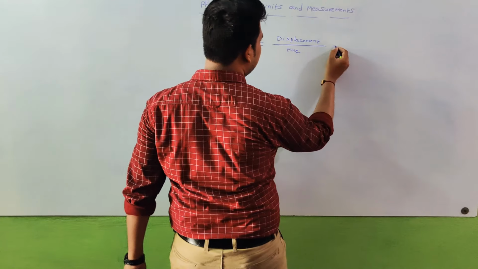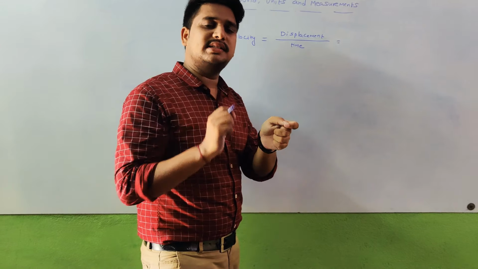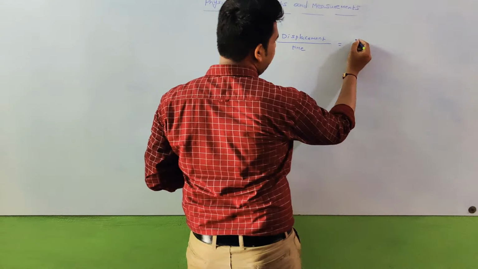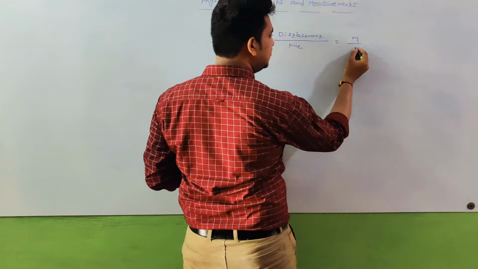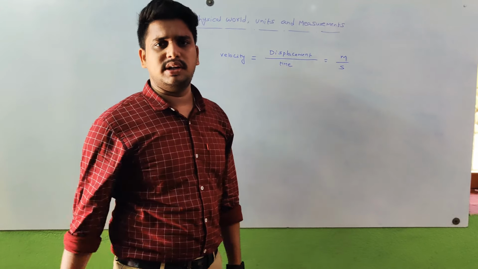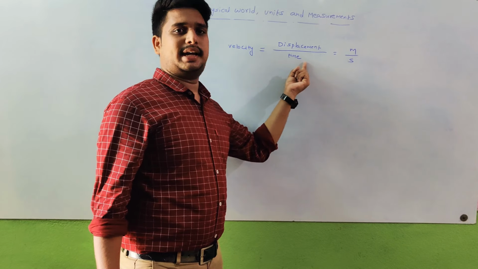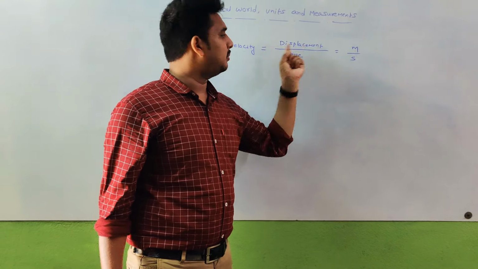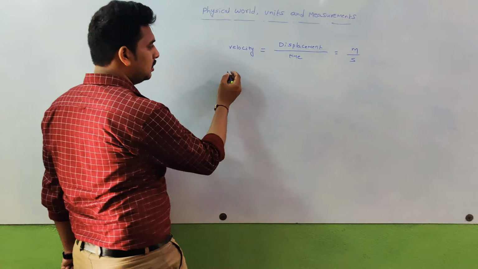So what does shortest path mean here? Path should be measured in meters, so meter, then by, and time should be measured in seconds. That means how do we write units for any physical quantity? It is very easy. Observe here: velocity is displacement by time, displacement unit is meter, by second.